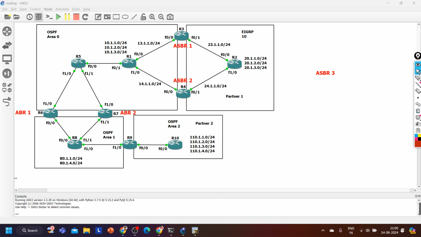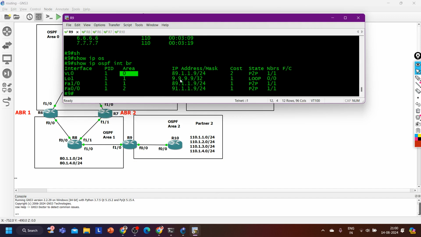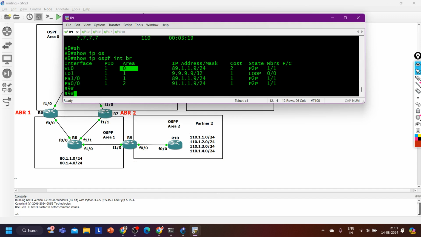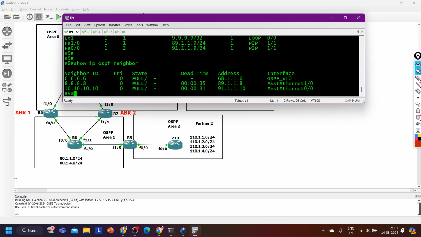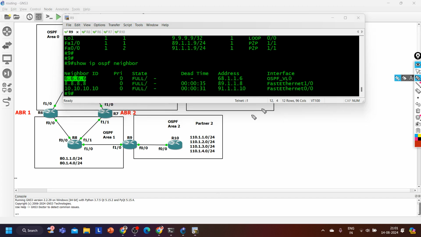Right? And on the virtual link, whenever router will share LSA1 to this neighbor, so IP ospf neighbor to this neighbor 6.6.6.6, it will set V bit on in their LSA1. Remember the flag bits, B bit, E bit, V bit.